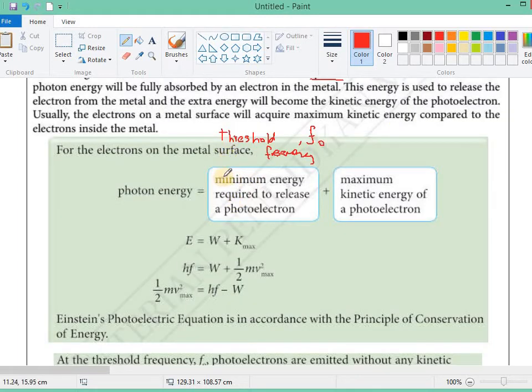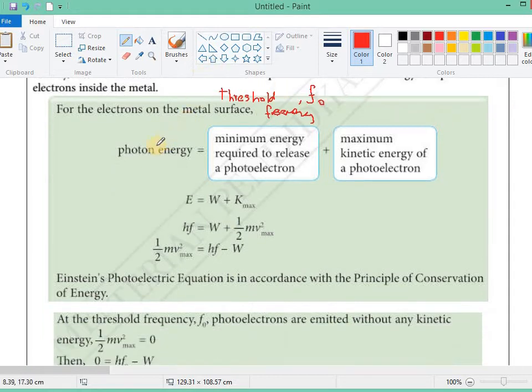So we can see from this equation. For an electron on the metal surface, the photon energy will be equal to the minimum energy required to release a photoelectron plus the maximum kinetic energy of the photoelectron.